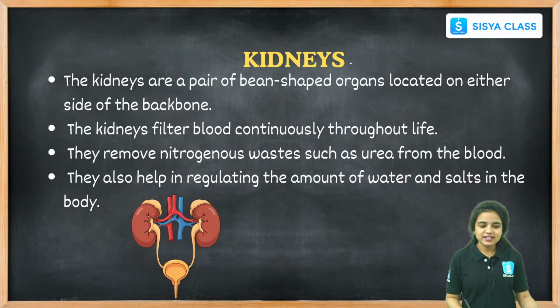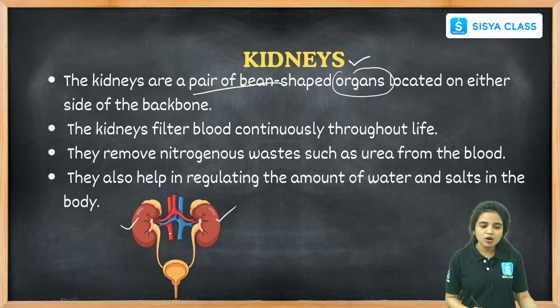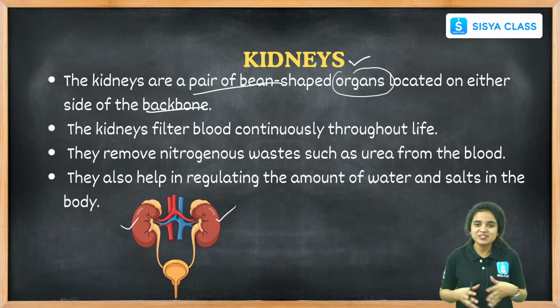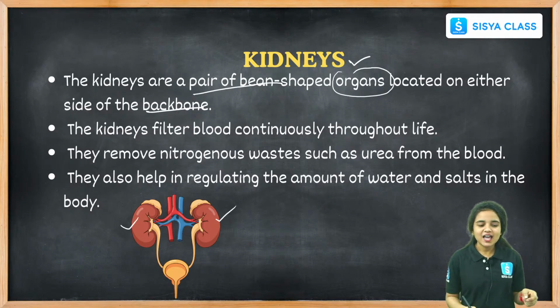The kidneys are a pair of bean-shaped organs located on either side of the backbone. We may think the kidneys are present in front of or beside our stomach. But the kidneys are located on the back side, on either side of our backbone.